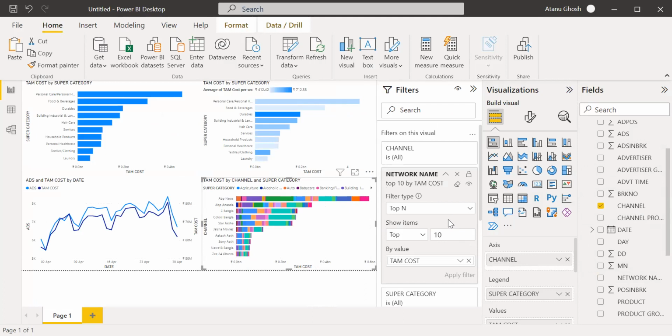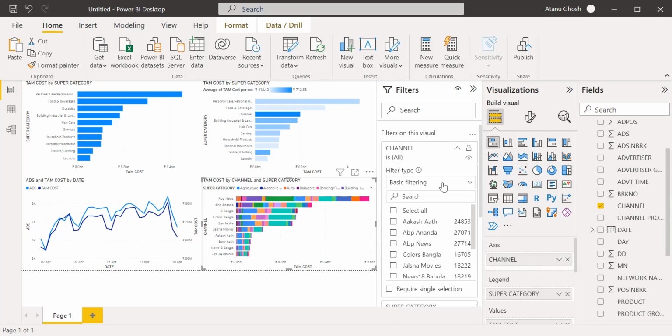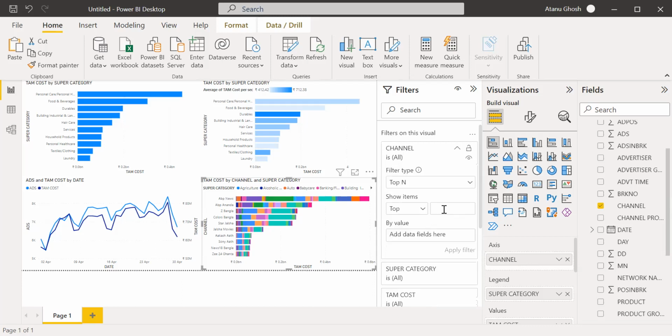So if I take the top, this one doesn't make sense. I'll take channel top 10 by TAM cost.